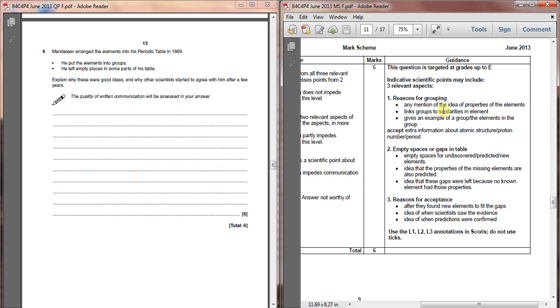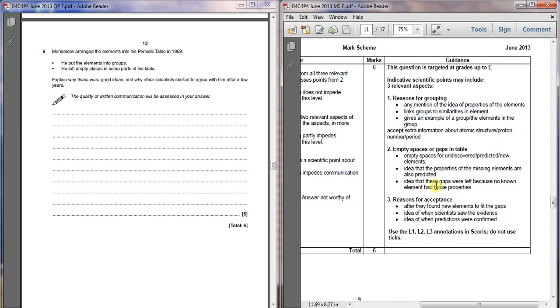So as you can see from the mark scheme, empty spaces for undiscovered elements, the idea that the properties of the missing elements are also predicted, so he was able to say, not only am I saying this element doesn't exist yet or hasn't been discovered yet, but I'm going to predict what it looks like, and ideas that these gaps were left because no known element had these properties. Any of those things is fine. If you've got a couple of those points, that's good.